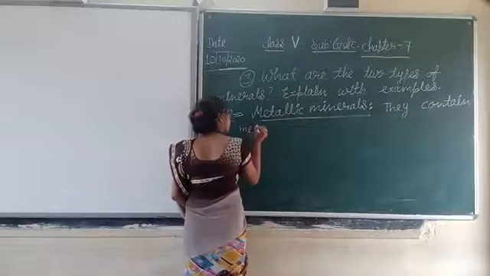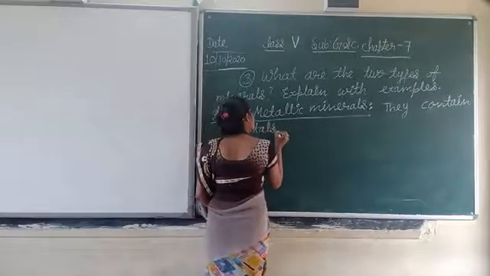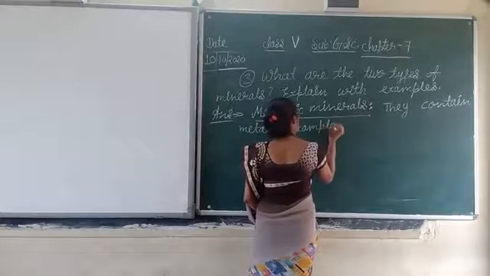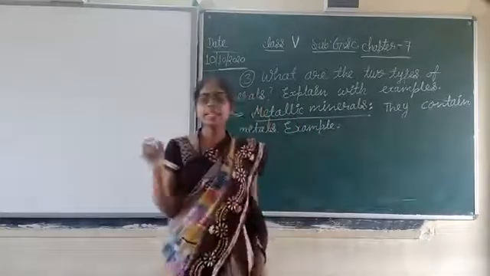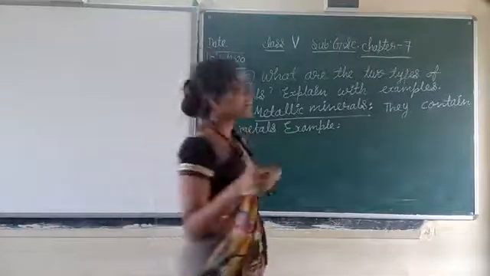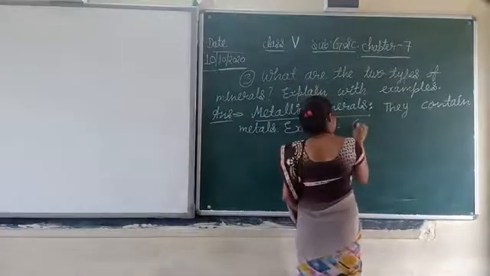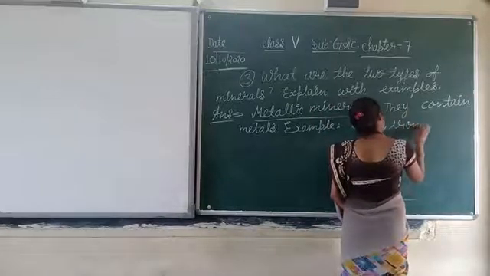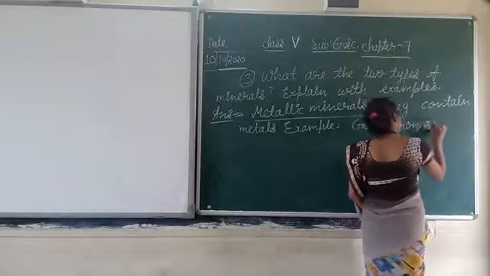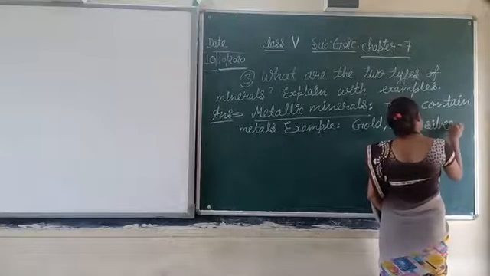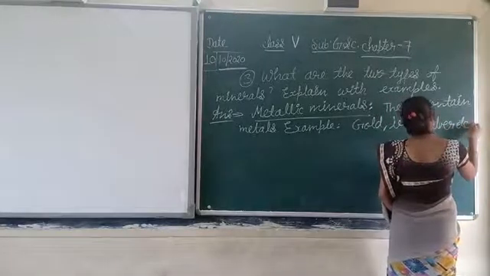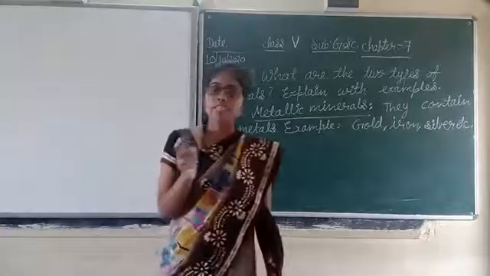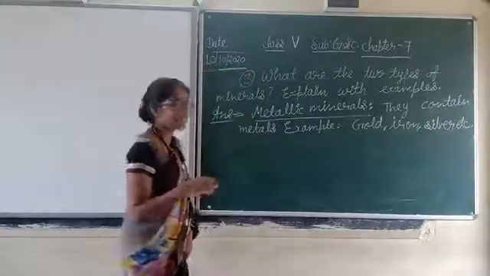We have to write the example also. Example: gold, iron, silver, etc. These are the minerals which come in the category of metallic minerals.